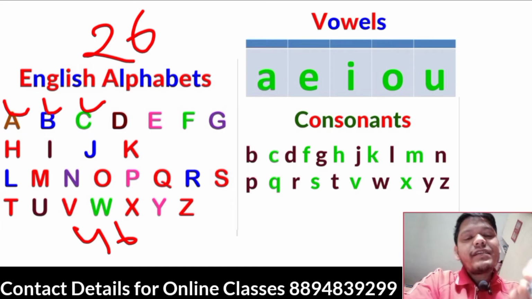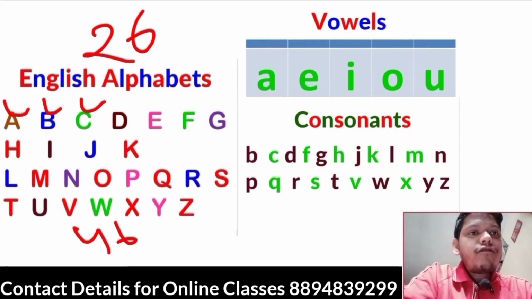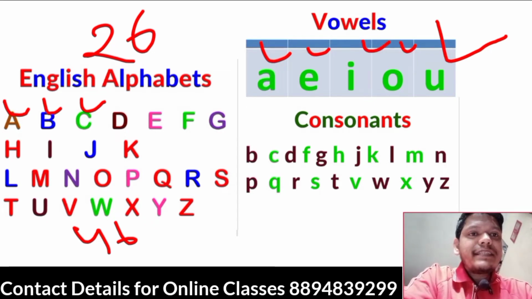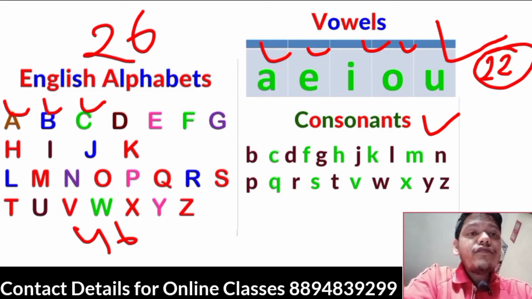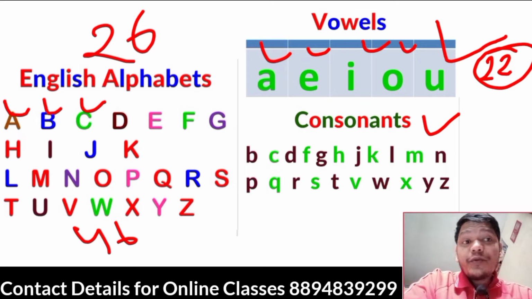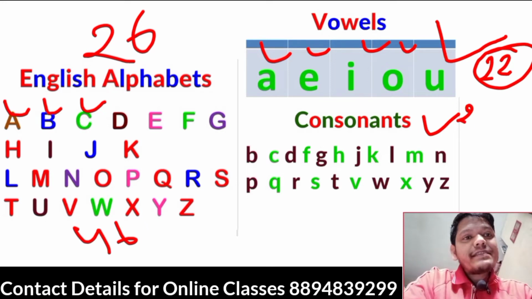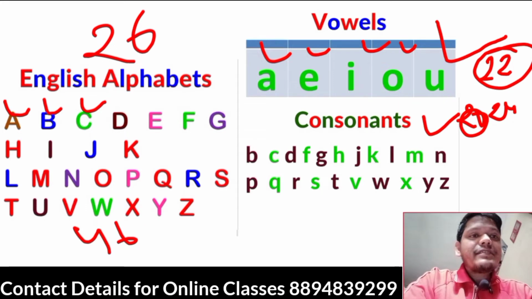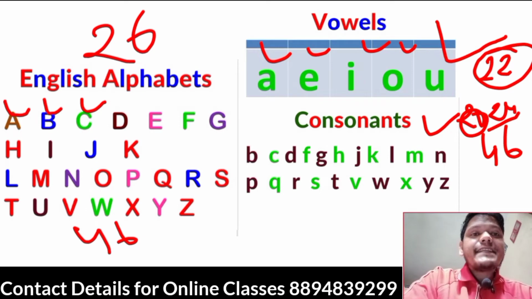So out of these 26 English letters, there are 5 English vowels: A, E, I, O, U. These are the 5 English vowels, and then we have 21 consonants. These 5 vowels give 22 sounds. Only 5 vowels, A, E, I, O, U, but they give 22 sounds. The rest of the 21 consonants give around 24 sounds. So 22 plus 24 is equal to 46 sounds. That's how 26 letters make 46 sounds.